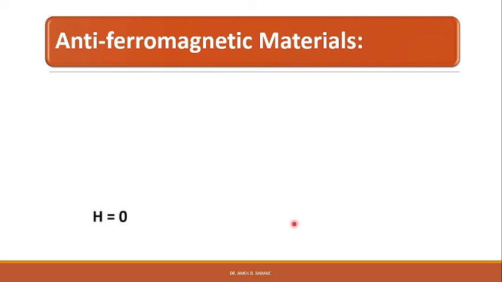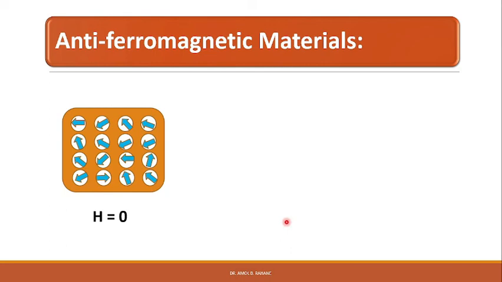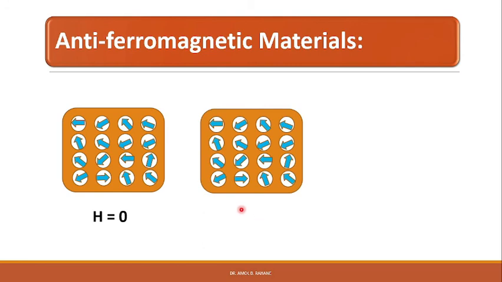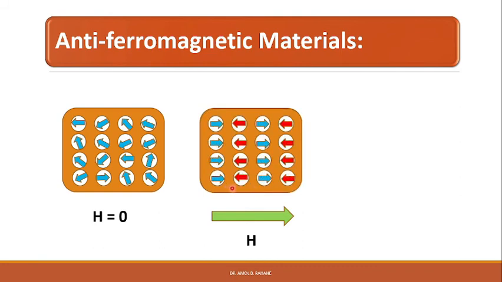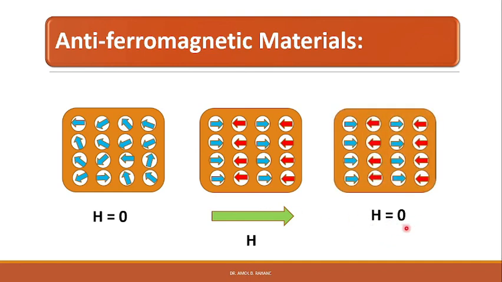The magnetic moments come from the spins of the atomic valence electrons, right? In the absence of an external magnetic field, the magnetic moments of each atom are randomly oriented. When an external magnetic field is applied to the material, the magnetic moments of the atoms respond to the external magnetic field and they align antiparallel to each neighboring moment, right? Thus, when an antiferromagnetic material is magnetized, its net magnetization is 0 because the magnetic moments of the neighboring atoms exactly cancel when they are vectorially added. The material retains its antiparallel arrangement when the external magnetic field is removed.